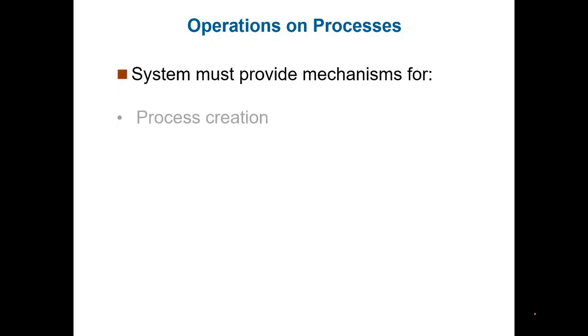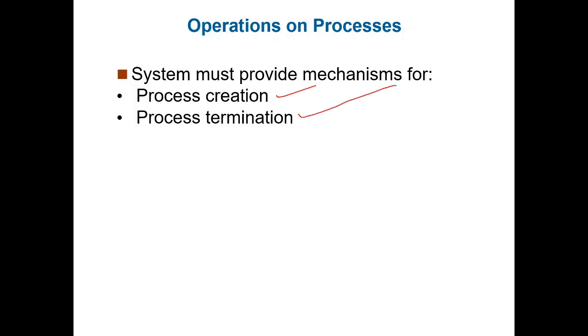In today's topic we are going to study the concept of operations on processes, that is, process creation and process termination. These are very important parts of the operating system.